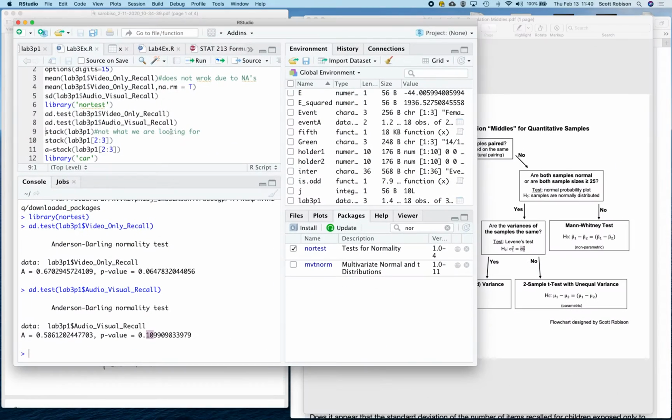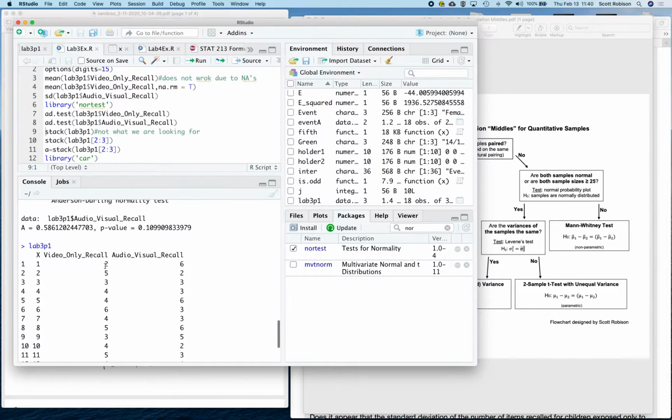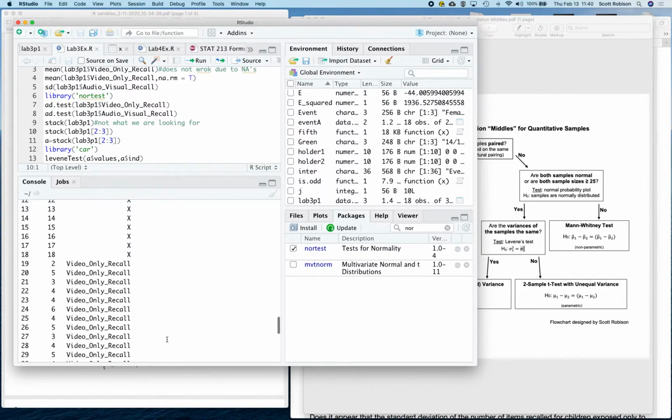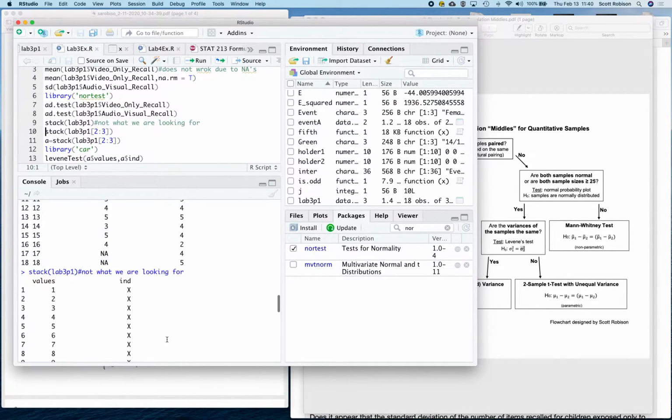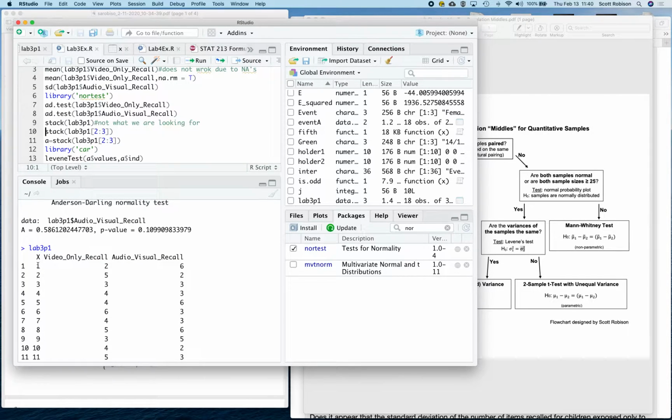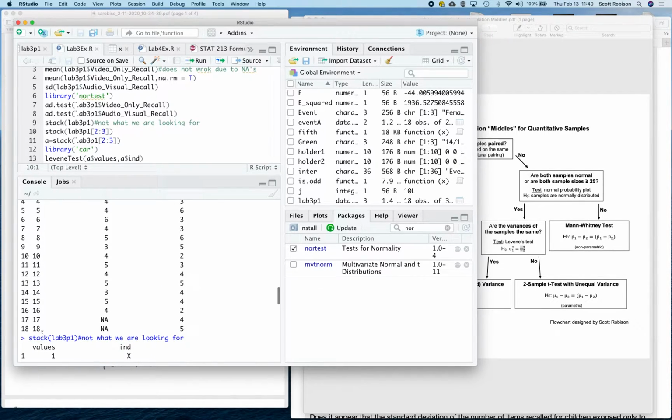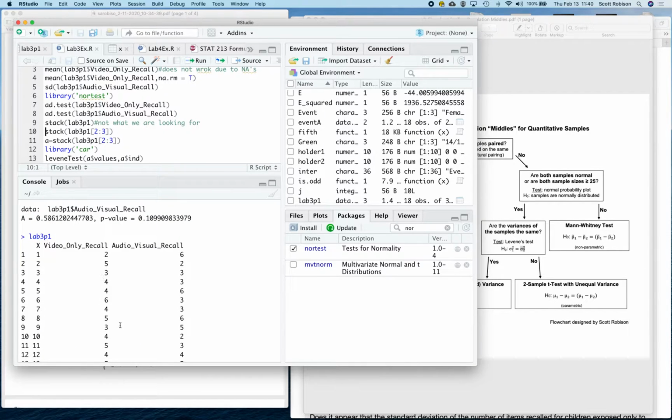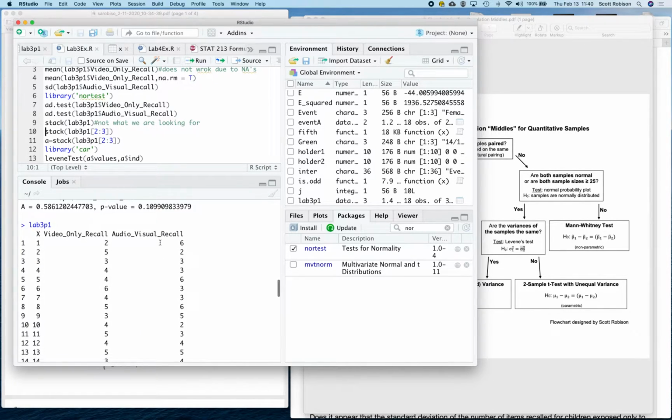We have to get our data into stacked columns. So again, let me just remind you what our data currently looks like. That is two separate columns. This command here, stack, lets you stack the data that you've got in a data frame. Actually, we had three columns: this column of just 1, 2, 3, 4 to 18, this column of video only, and this column of audio and visual.